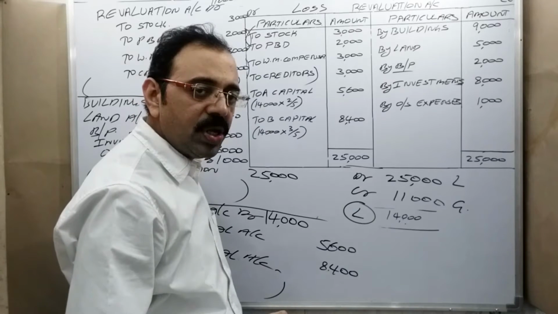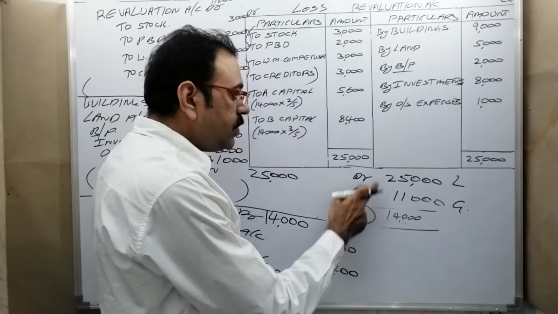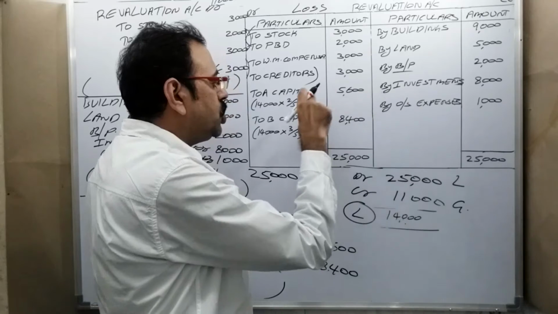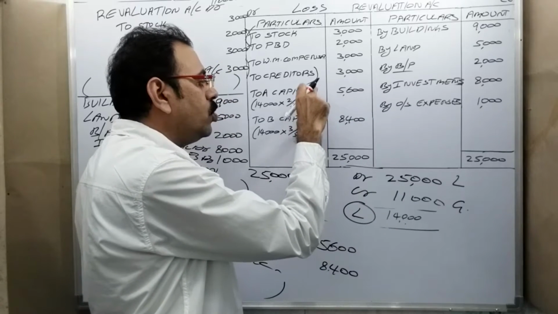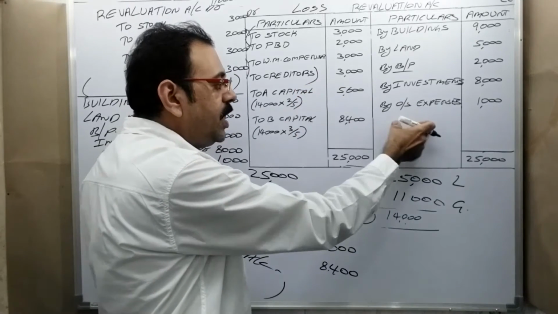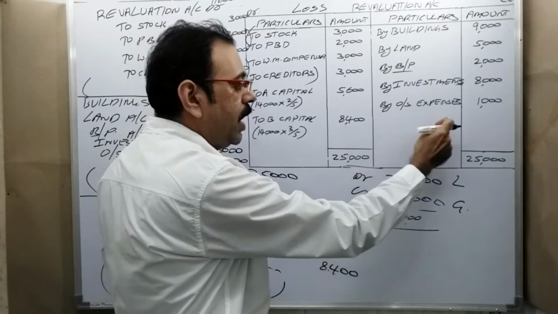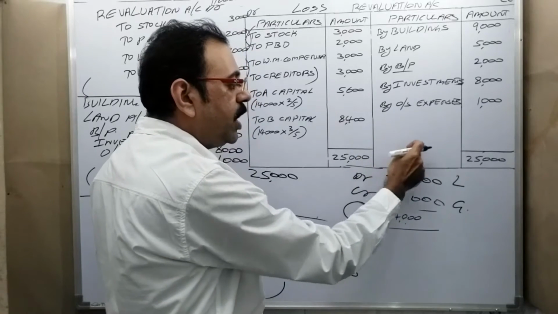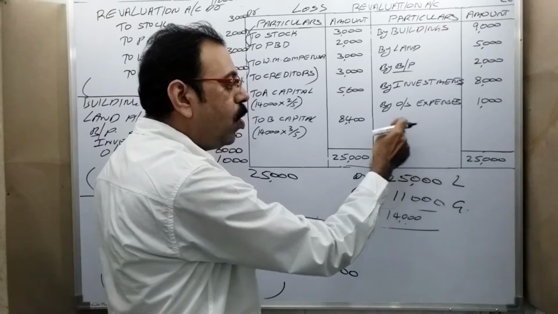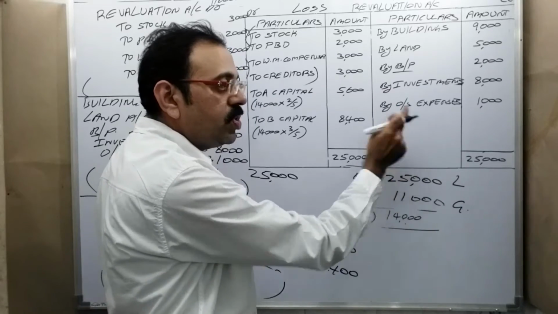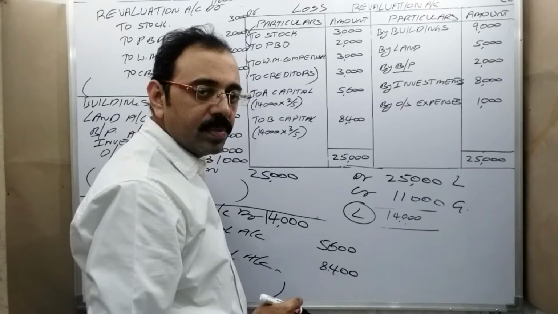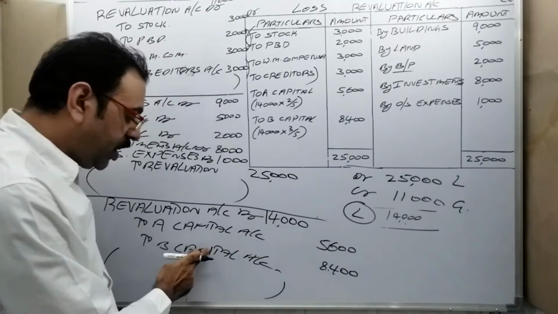We should transfer this to the credit side. So instead of transferring that amount to the debit side, on the credit side we should write by A capital account, by B capital account, in old profit and loss ratio. In that case, what will be the third entry?